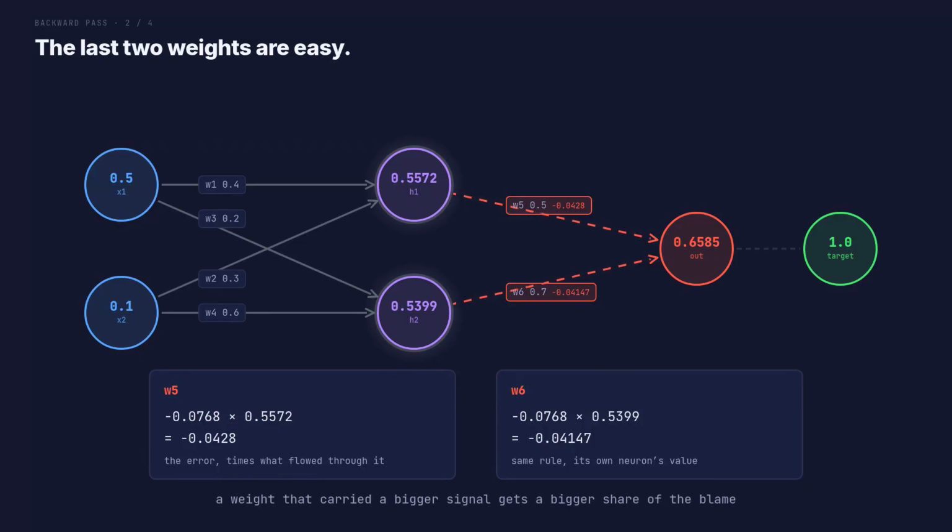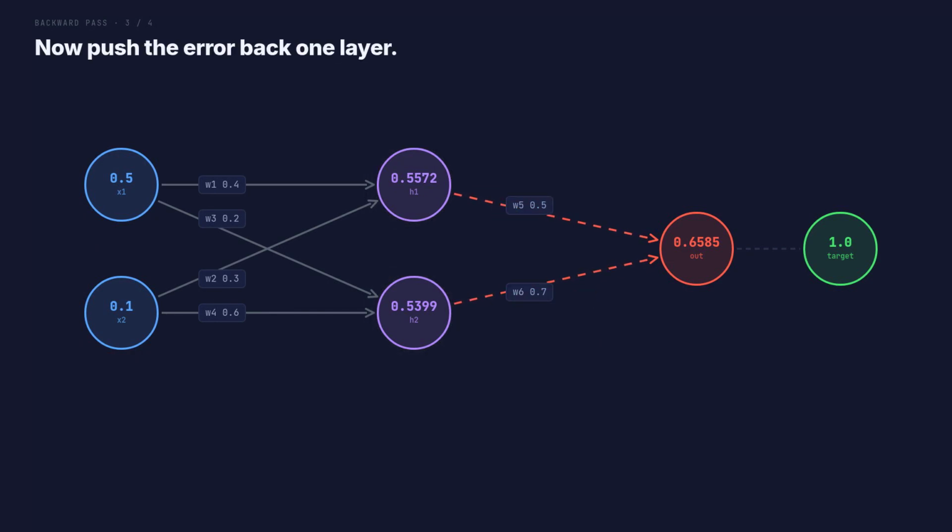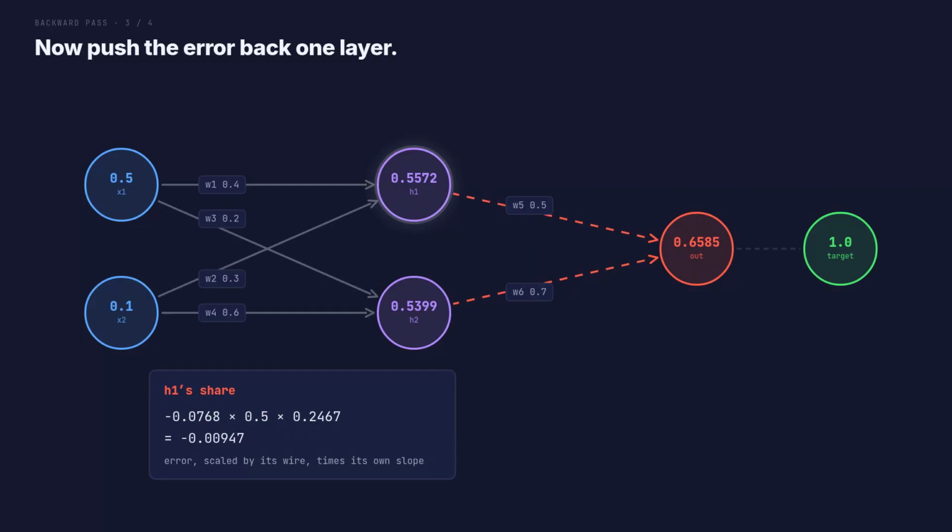And notice the pattern because it holds everywhere. A weight that carried a bigger signal gets a bigger share of the blame. That is the whole intuition. Now for the step the whole technique is actually named after. We push that error backwards into the hidden layer. The top hidden neuron takes the output's error, scales it by the weight on its wire, then multiplies by its own slope. 3 numbers, and it is the same chain rule as before.